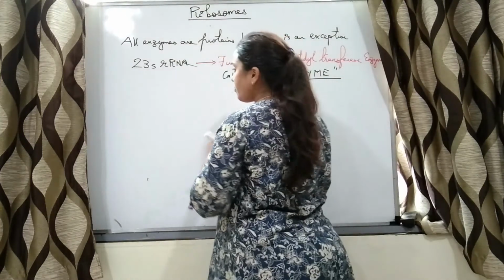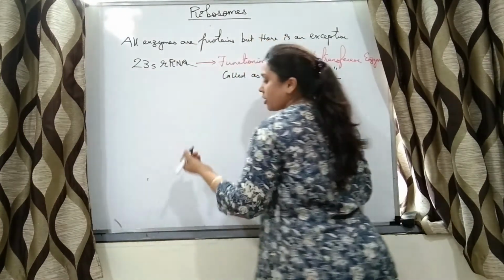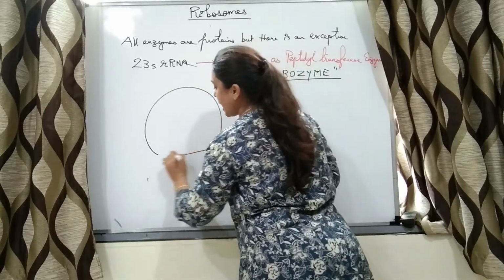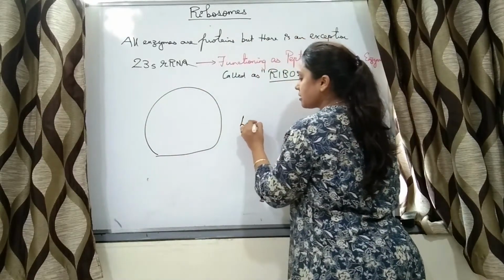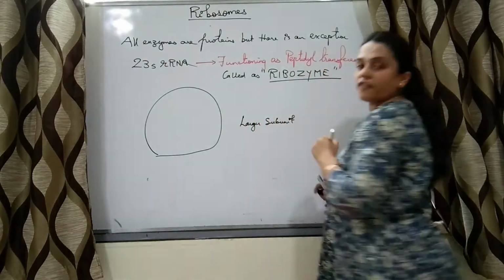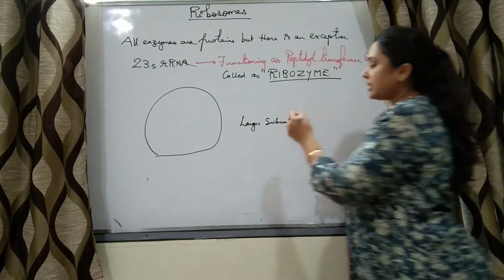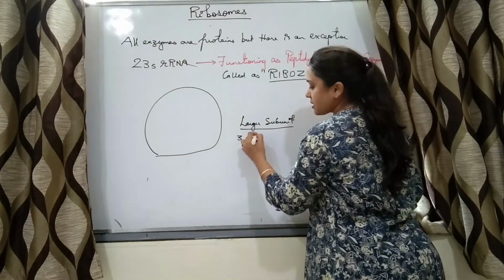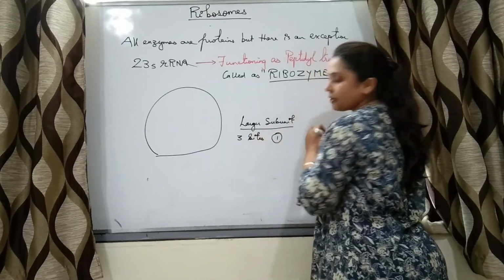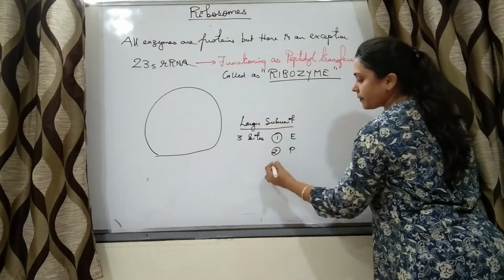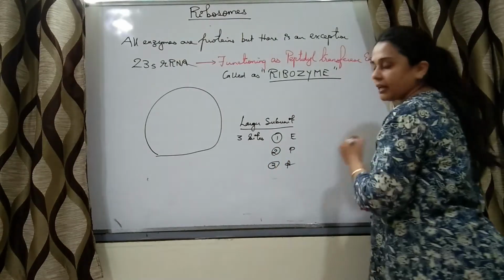Then functions, before that what you have to study is size, right? So say this is the larger subunit of ribosomes. This larger subunit of ribosomes has 3 sites, right? Which are those 3 sites? E site, P site and A site.